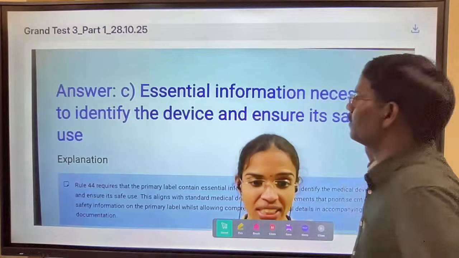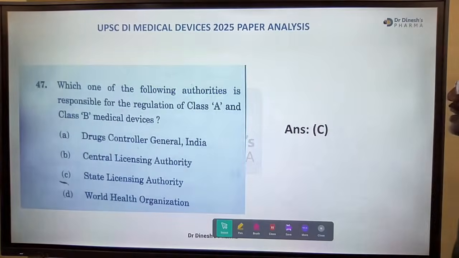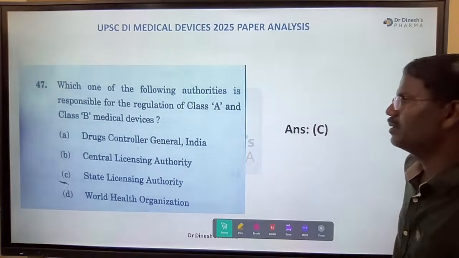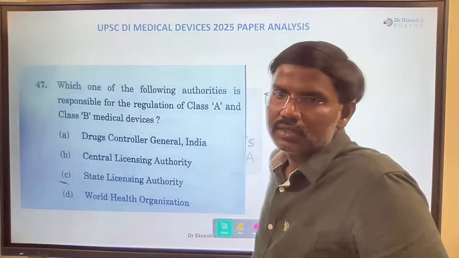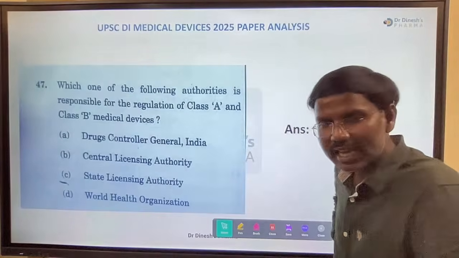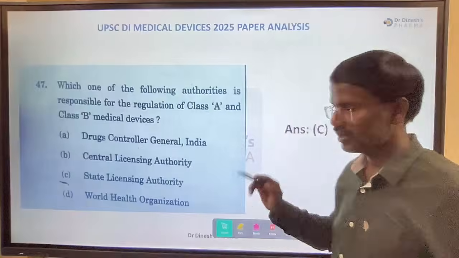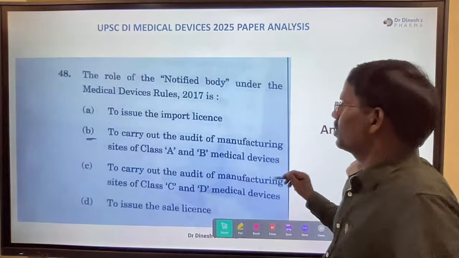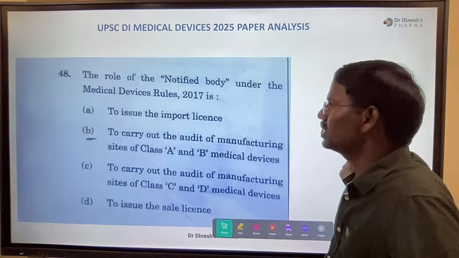Next, which one of the following authorities is responsible for the regulation of class A and B medical device? Now we will discuss about cutoff. That is, for class A and B it was state, for C and D it was central. Very easy question, right?